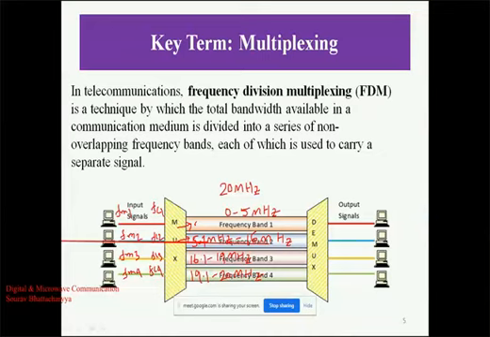Suppose in the air we have a lot of channels, and if the first channel is not available, then we have to use the second channel. For the second channel, what do we have to change? We have to change the corresponding carrier frequency. As the modulating frequencies are constant, we cannot change the modulating frequency; we can change only the carrier frequency, and the same carrier frequency FC2 will be used here for demodulation.